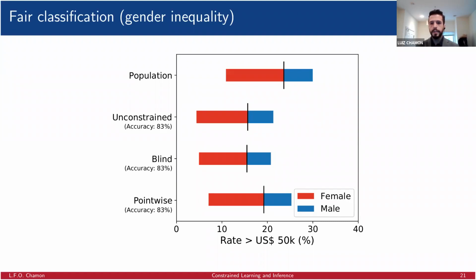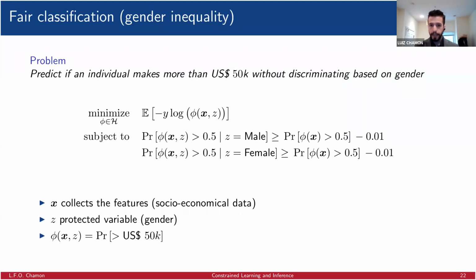So what happens here is that the classifier did exactly what we asked for. It became invariant to gender, but if what we wanted was actually to overcome these biases in society, instead of just becoming indifferent to them, then that's what we should have asked for. And we can actually do that.